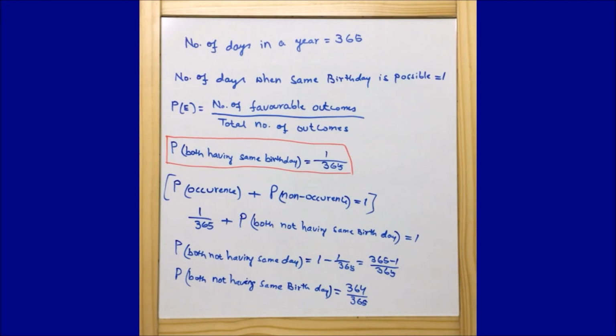So our first part of the answer is that the probability of both not having the same birthday is 364 by 365. This is the probability that both will have different birthdays, which is equal to 364 by 365, and the probability that both will have the same birthday is 1 by 365. Hope you understood this calculation. This calculation is very simple and straightforward. We just need to understand the question and move in a particular direction.